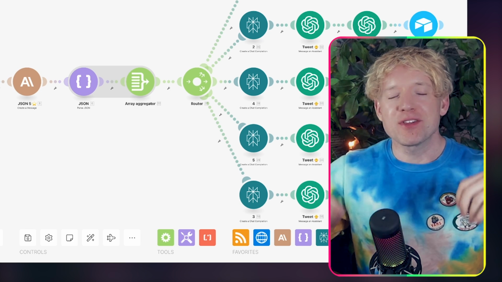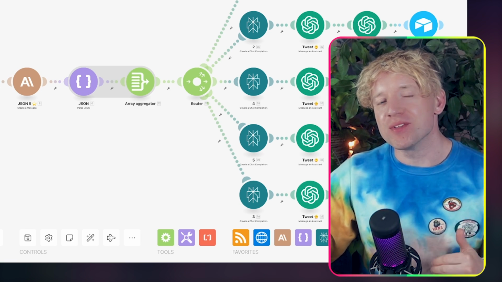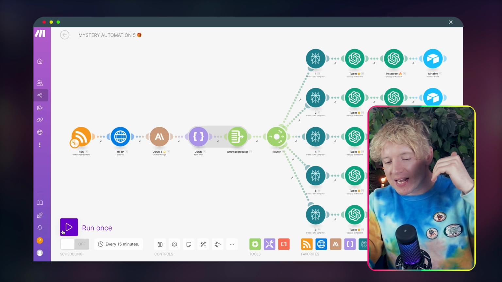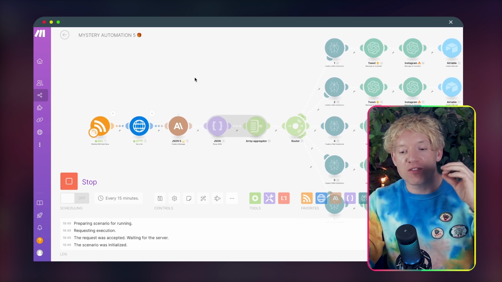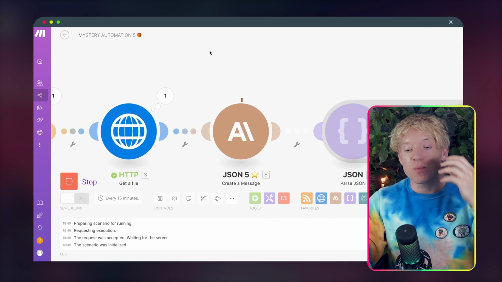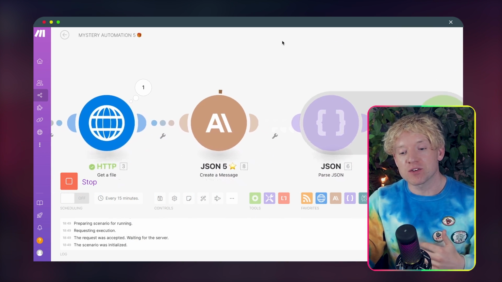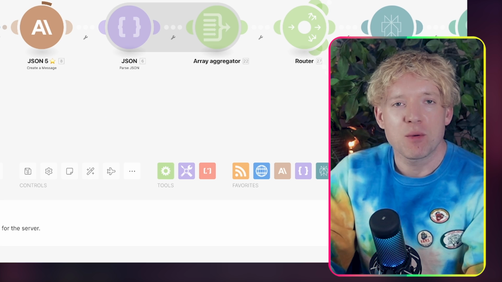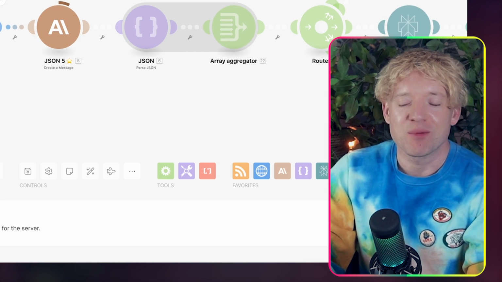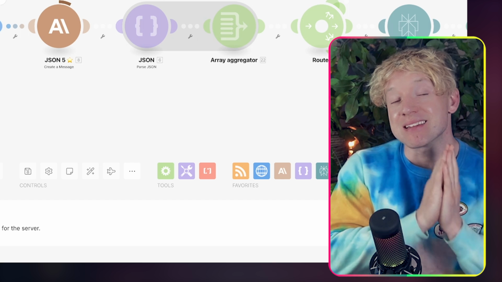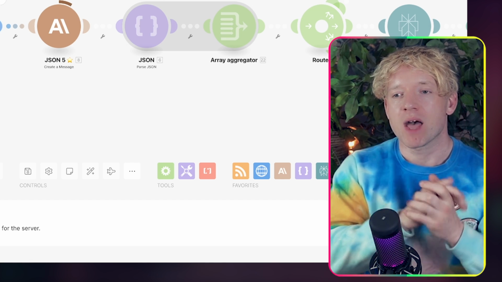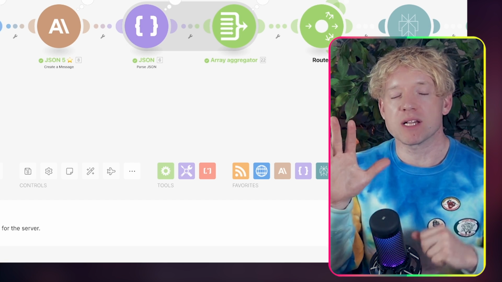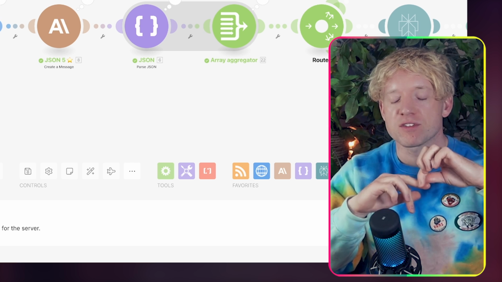So with that in mind, guys, let's run through the entire automation and then cover how we build it step by step. I click on run once in the bottom left. This RSS feed is going to grab an article. Then we grab the HTTP from that article, which basically gets us the HTML. Then we've got JSON5, not to be confused with Jackson 5. Basically, it will take the text from the HTTP file and identify five threads of the article, five different points, five different sections.